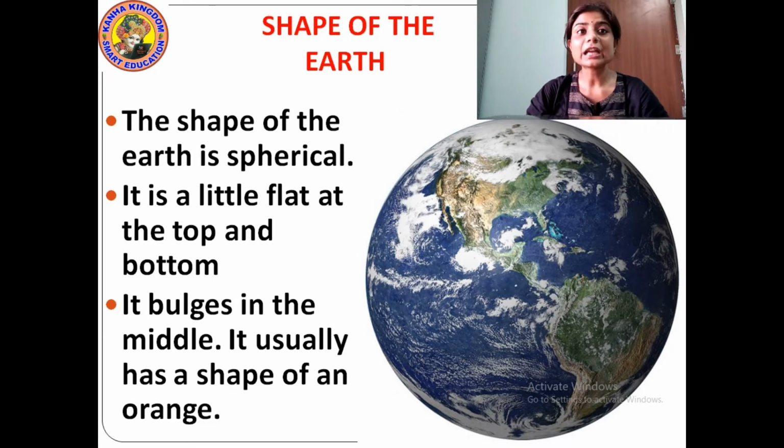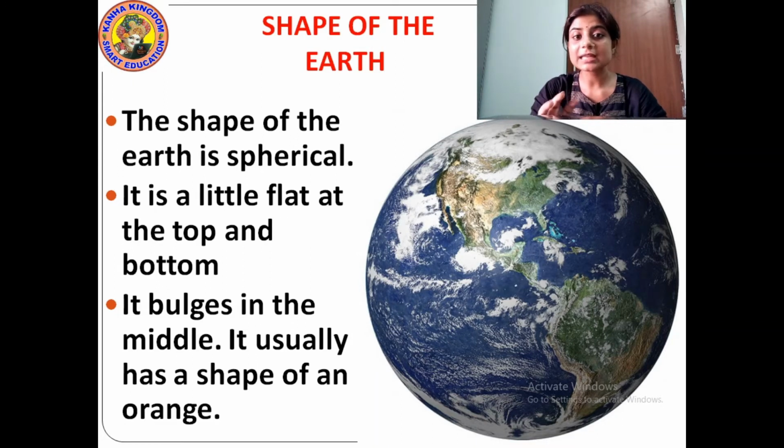Then it bulges in the middle. In the upward portion it is a little bit flat and in the bottom it is a little bit flat, and in the middle portion of the earth it is bulging out. Bulging out means it is swelling in the outside direction, not inside. It usually has the shape of an orange.